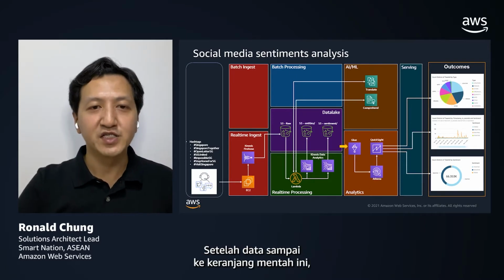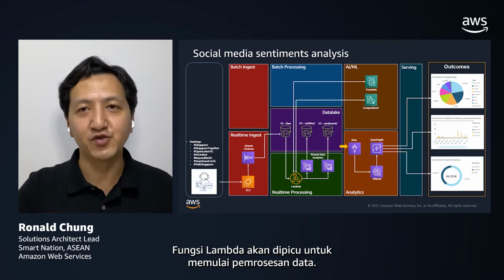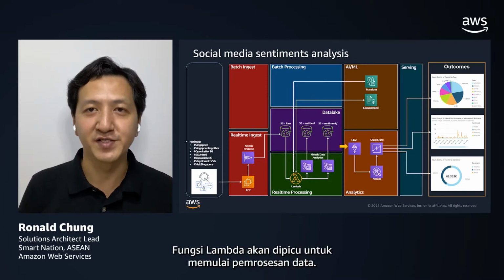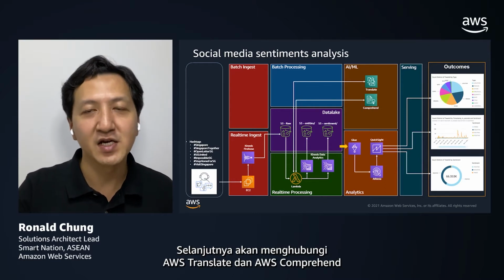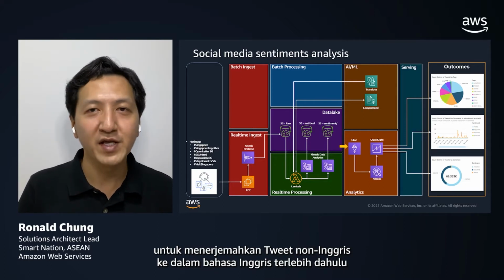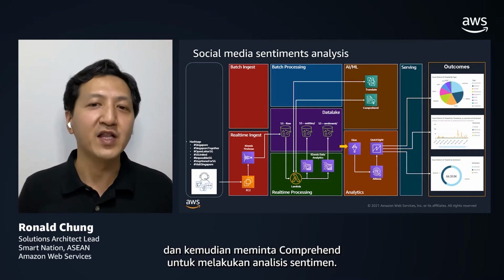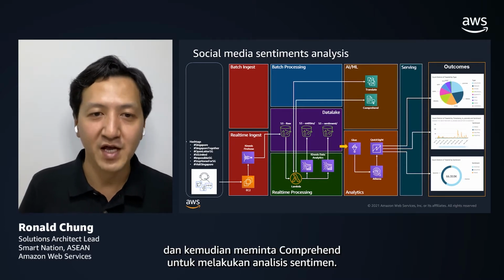And once the data is landed into this raw bucket, the Lambda functions will be triggered to do the data processing. And it will subsequently call the AWS Translate and AWS Comprehend to translate non-English tweet or media feed into English first, and then it will subsequently call the Comprehend to do the sentiment analysis.